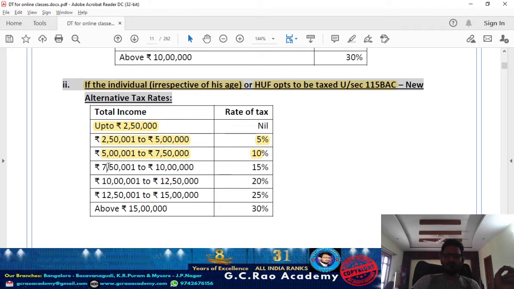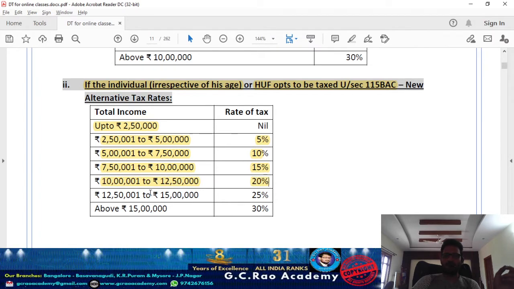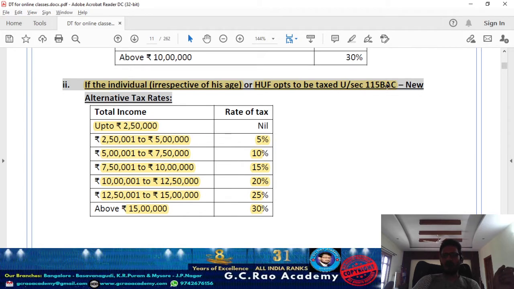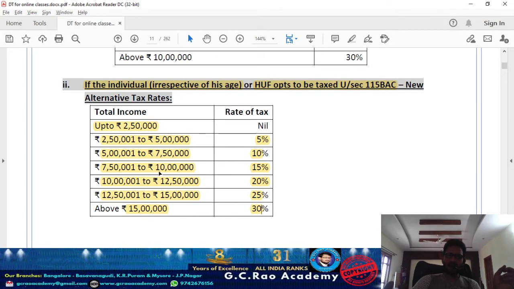Next, 7,50,000 to 10 lakh, the next 2,50,000 is taxable at the rate of 15%, and again 10 lakh rupees to 12,50,000 is going to be taxable at the rate of 20%, and 12,50,000 to 15 lakh, the next 2,50,000 is taxable at the rate of 25%, and above 15 lakh rupees the total income is going to be taxable at the rate of 30%. These rates are applicable when the individual or HUF opts to be taxed under section 115BAC, the concessional tax system.